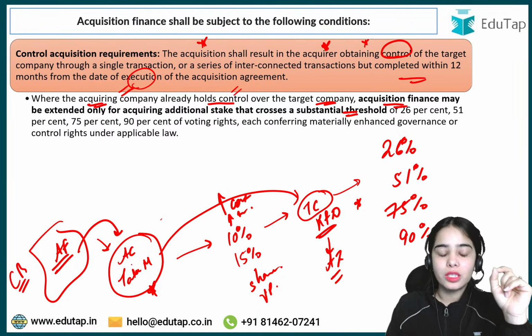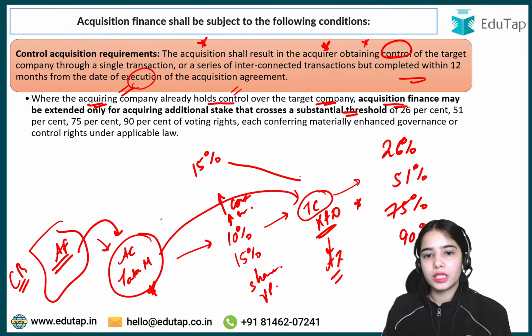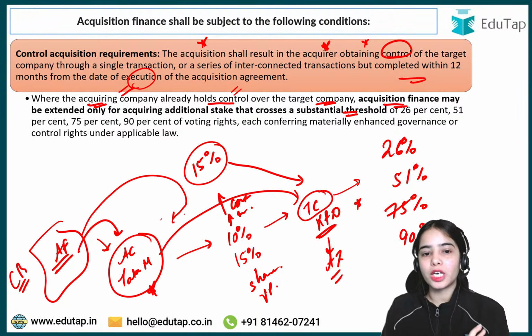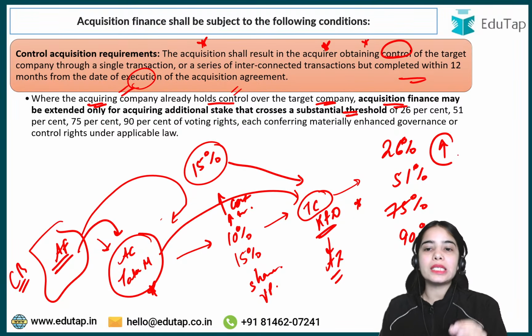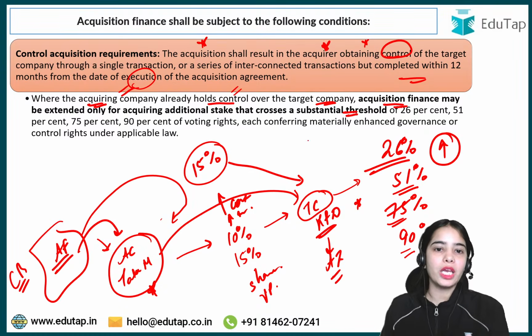That means if the acquiring company has 15% of the control in the target company, 15% of shares in the target company, acquisition finance can only be provided to the acquiring company if it wants to increase its control to 26% or 51% or 75% or 90%. So that is the idea. Okay, so this is the basic idea.